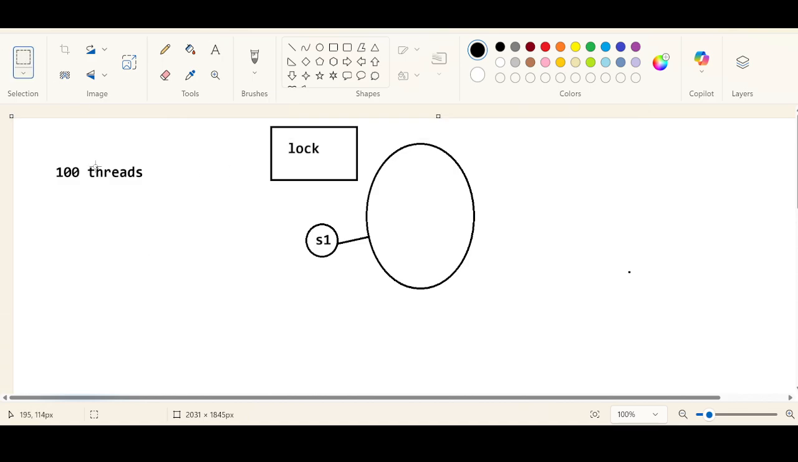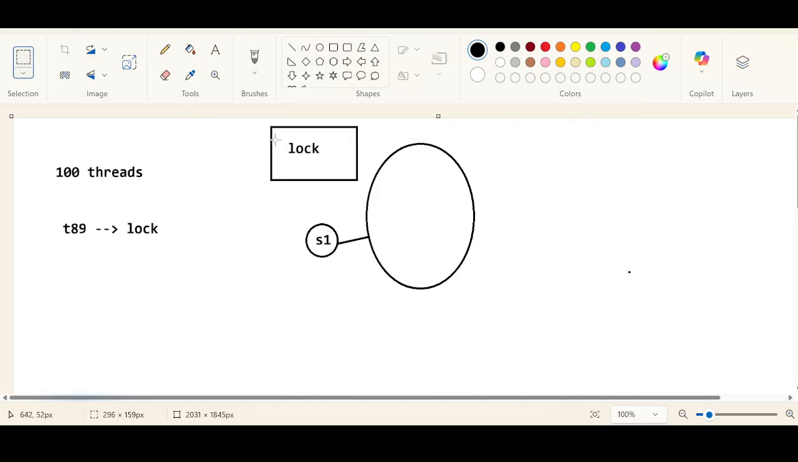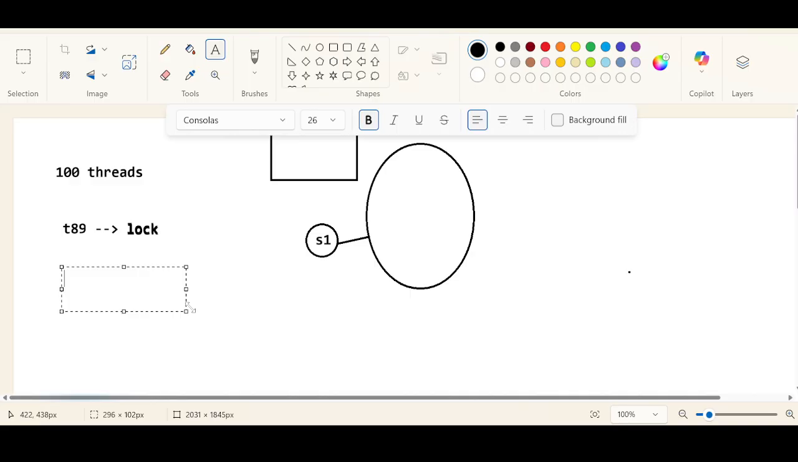Don't you think that out of these 100 threads, at any point of time, only one thread, let us say thread number 89, will acquire this lock? Yes or no? Due to synchronization, at any point of time only one thread acquires this lock. There are 99 threads remaining. Let us say thread number 89 has encountered the wait method.